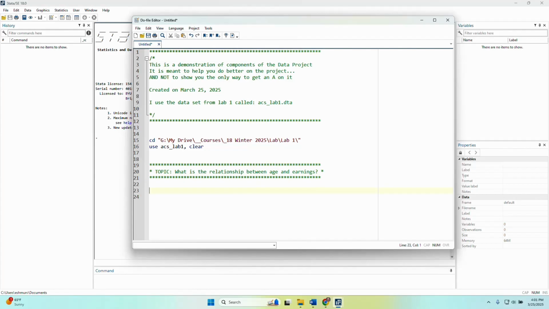I want to know what is the relationship between age and earnings. So I'm using data from ACS Lab 1. Where this data comes from isn't so important for this tutorial, but as I'm thinking about my project, section 1 is the introduction. I'm not going to have a lot of introduction here in my STATA code, but in the paper I write out, I'm going to talk about why this is an interesting question, why it's important, and maybe what we already know about it from past studies.